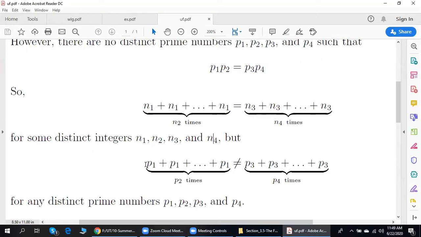But there are no prime numbers such that P1 plus and so on plus P1, P2 times, is equal to P3 plus and so on plus P3, P4 times.